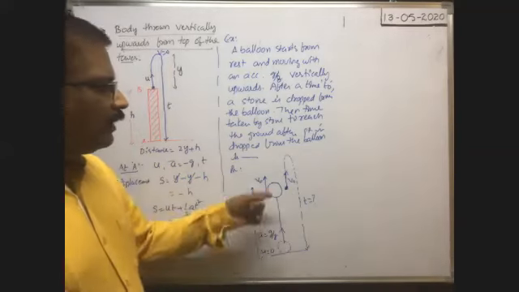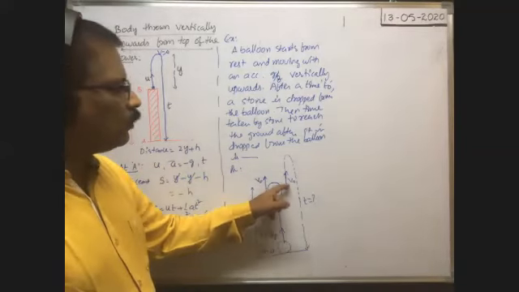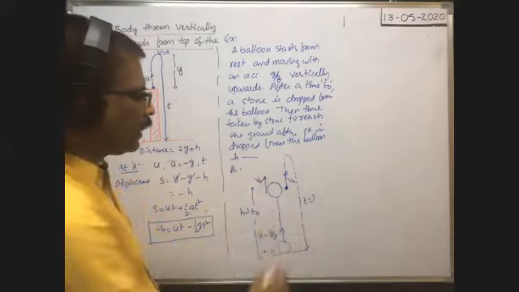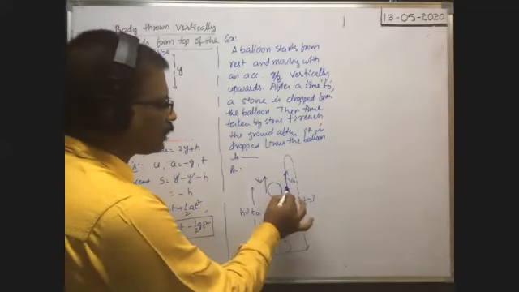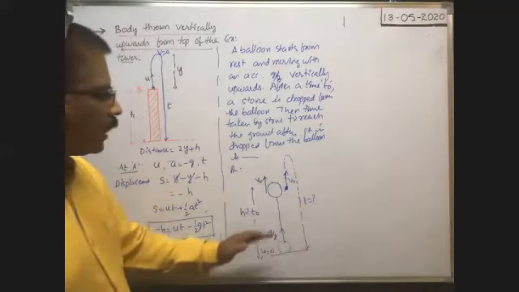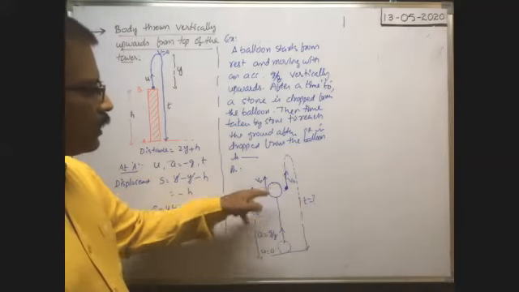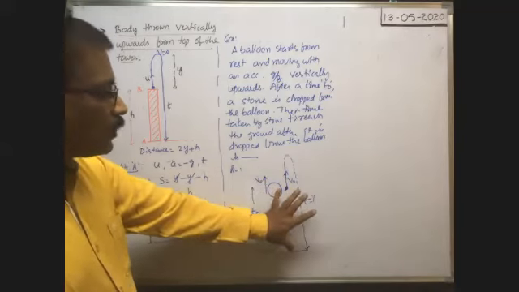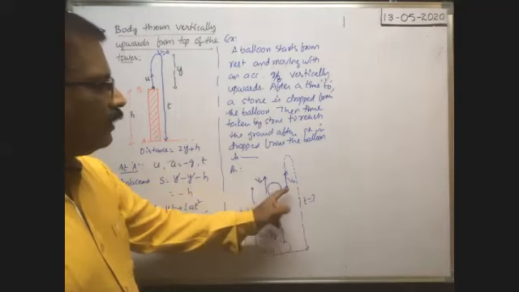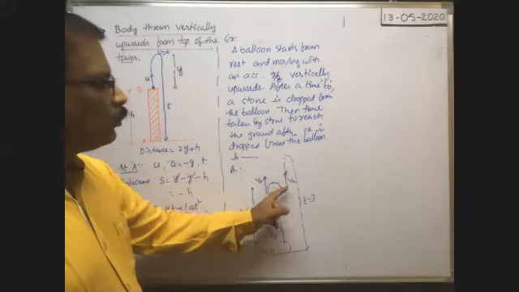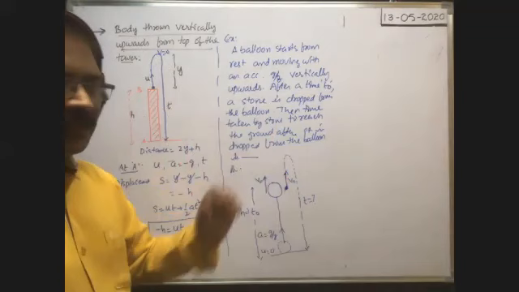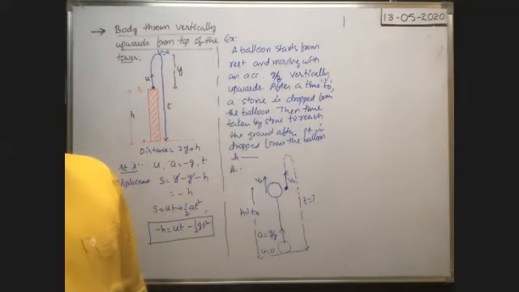You see, indirectly this stone is thrown vertically upwards with a velocity v naught from this height, from the top of the tower. It appears like a tower. Okay, whatever the height up to which the balloon reaches in t naught seconds, that much height tower you imagine here. Then it is indirectly the stone thrown vertically upwards from the top of the tower. It is like this, no? Okay.